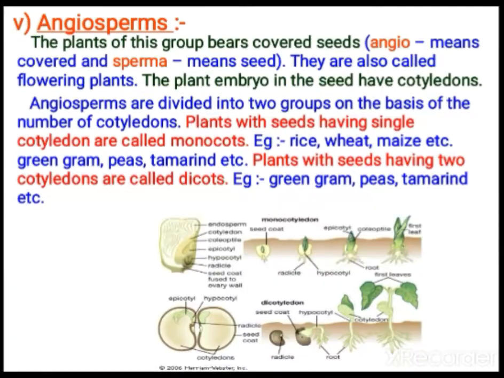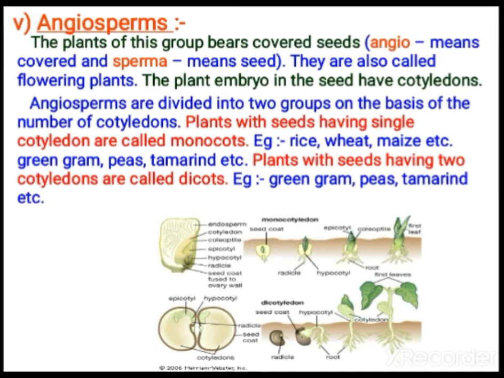Then next, let us see regarding angiosperms. Normally these angiosperms you can see all over the earth. The entire part of the earth is occupied by angiosperms. These plants have seeds and they produce flowers. Apart from that, the seeds are covered by fruit. Angio means covered, sperma means seed. Mainly you call these flowering plants, because flowers we get from these plants only. All over the earth, mostly angiosperms are more.